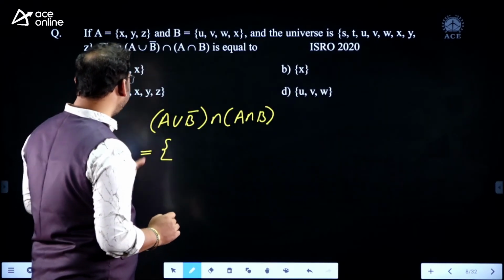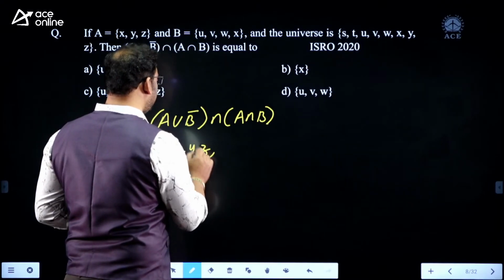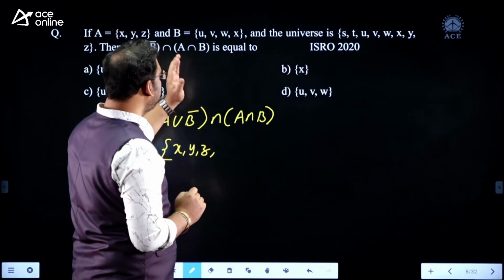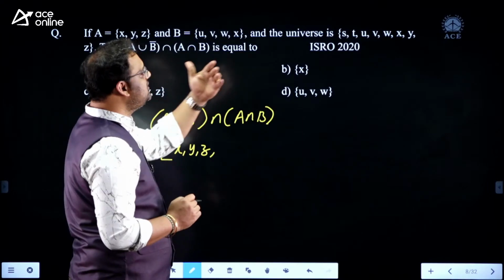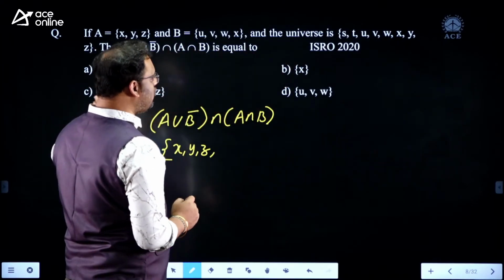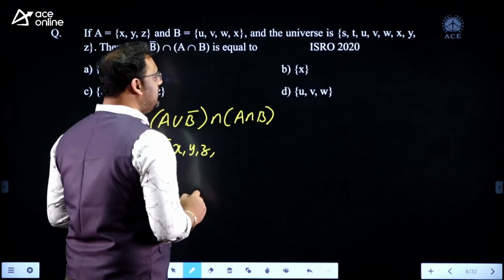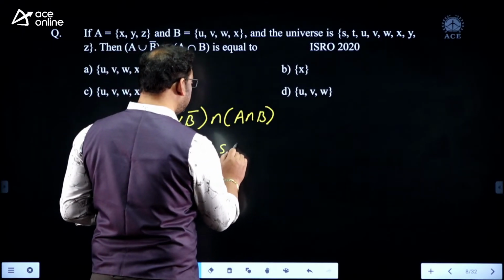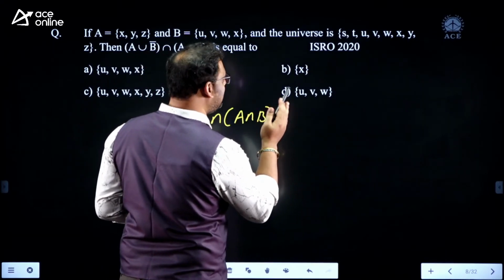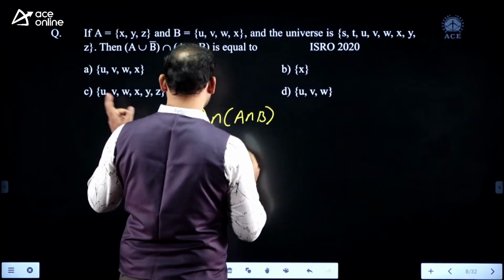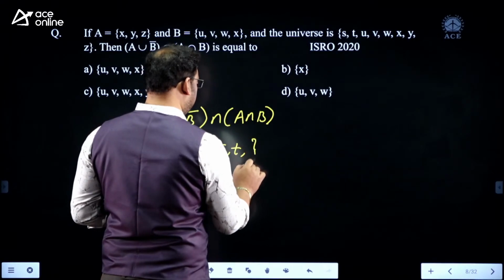Let me take all the elements in A: X, Y, Z. And B bar means B is U, V, W, X, so B bar is the complement from the universal set, and U, V, W, X will not come there. I get S, T, and X, Y, Z. I think they are already present, so I don't want to repeat them.